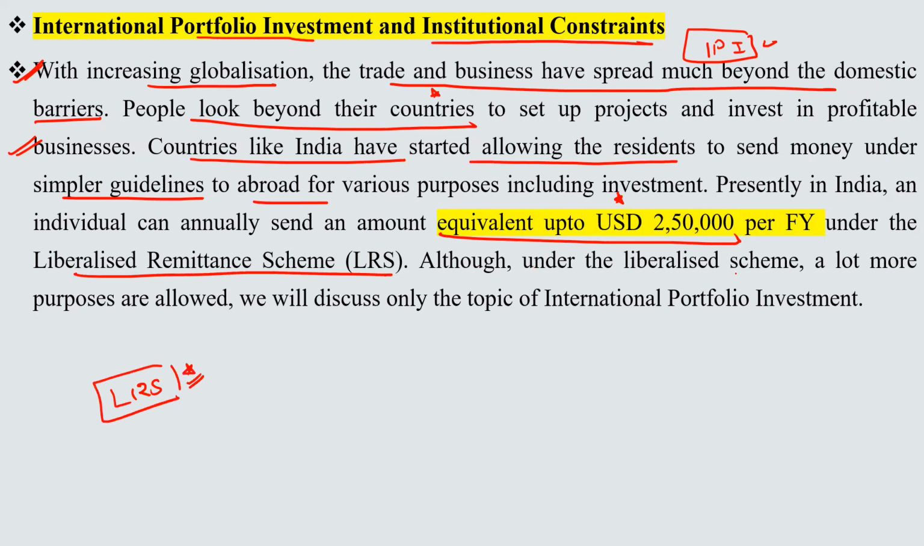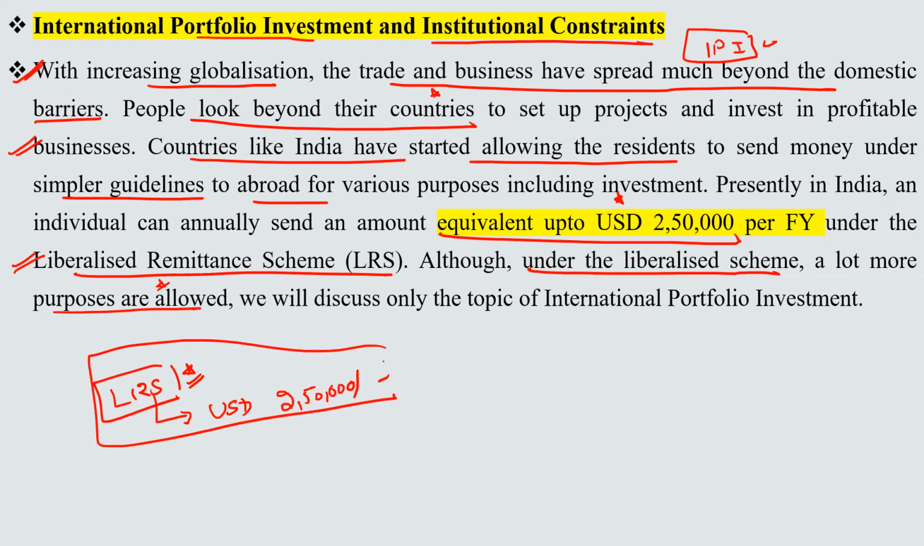Although under the liberalized scheme, a lot more purposes are allowed, we will cover them one by one. Kindly remember that under the Liberalized Remittance Scheme, the amount an individual can send is USD 2,50,000 per financial year. Earlier these limits were different, but you have to go with the updated limits here. Now move to the next point.